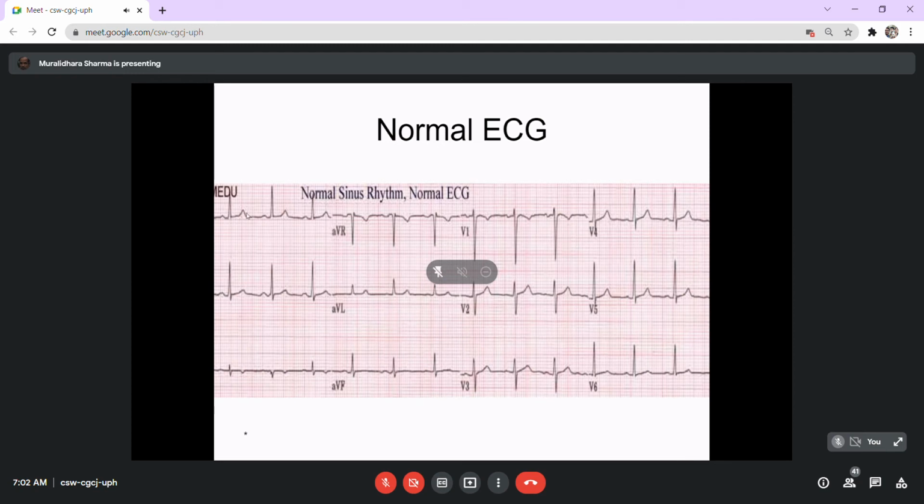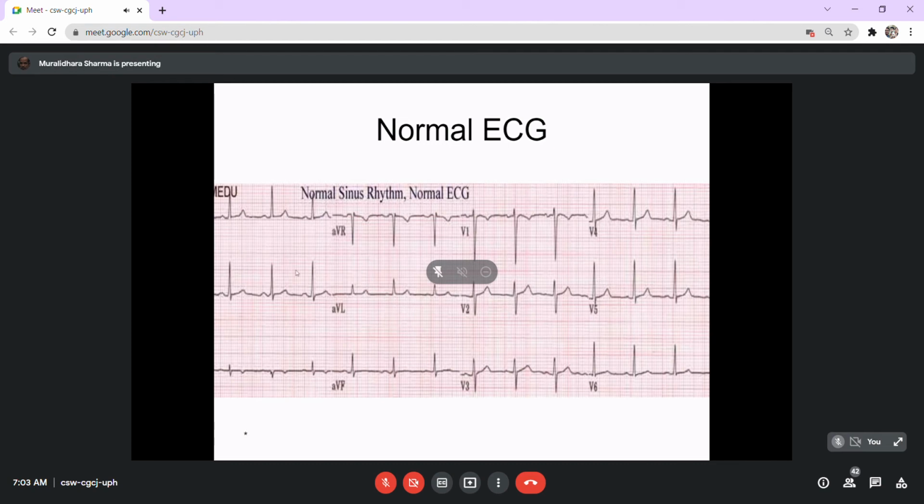The T wave is produced due to the repolarization of the ventricles, and this is what we call a normal ECG. So whenever we get a normal ECG, you will have the recordings of limb leads, lead 1, lead 2, lead 3, and then AVR, AVL, AVF, 6 recordings, plus the 6 chest recordings, V1, V2, V3, V4, V5, V6.